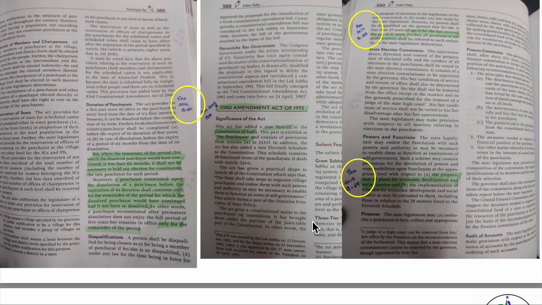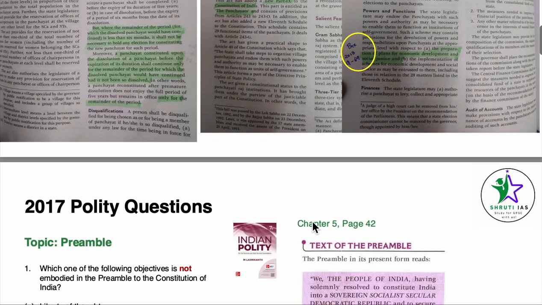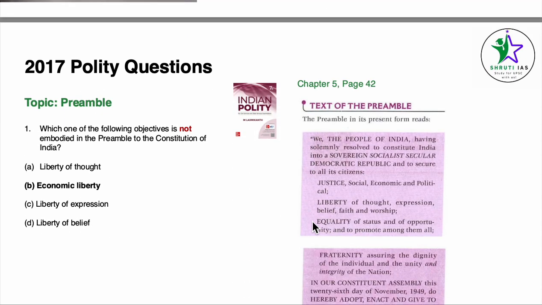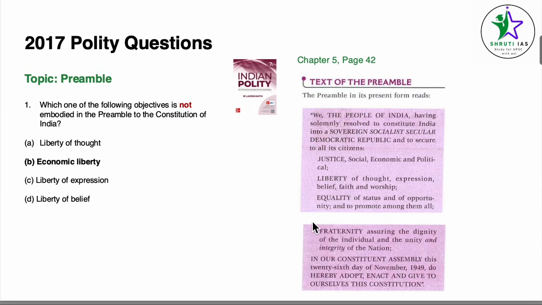So whenever a question repeats, a lot of time themes repeat and not the question itself, and we at least revise the parts which have been asked in UPSC. Now, without further ado, starting with the first question from 2017, the topic is preamble.